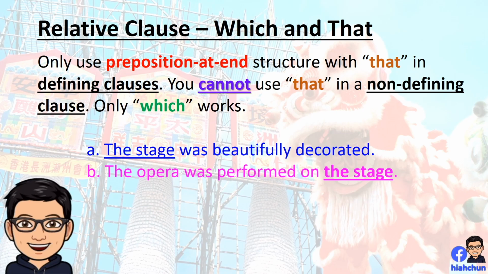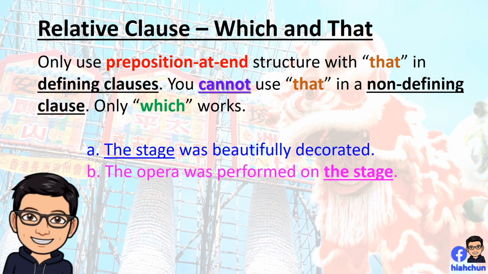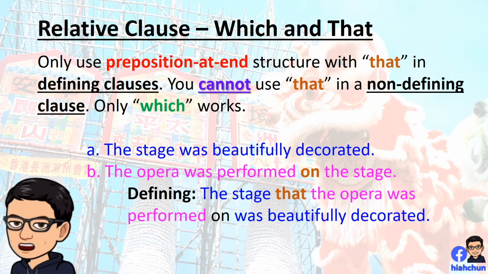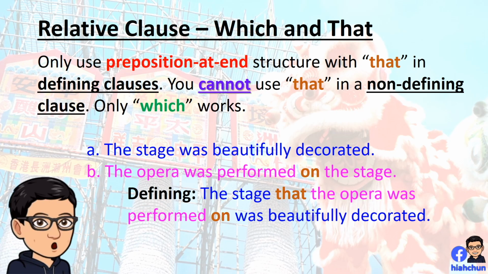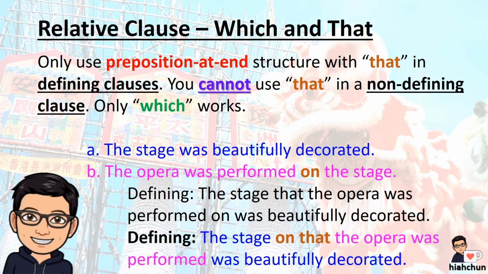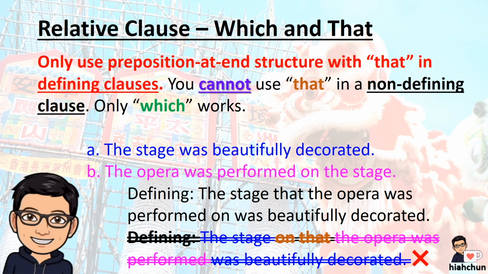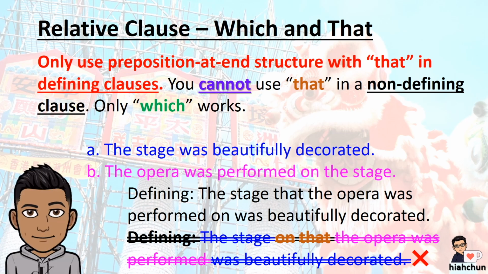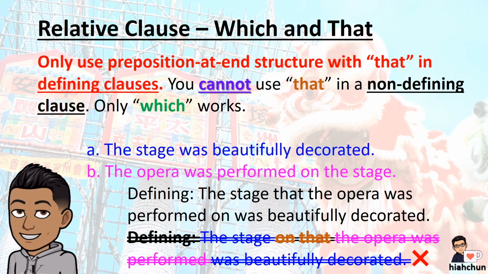Therefore, the stage that the opera was performed on was beautifully decorated. The stage on that the opera was performed was beautifully decorated. This is incorrect. Use that at the end, never after a preposition. And just to be clear, that is never used in non-defining clauses.